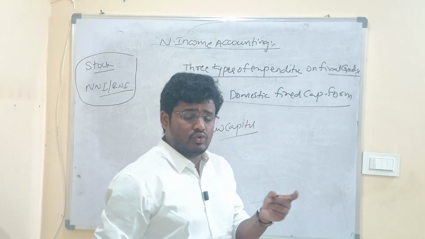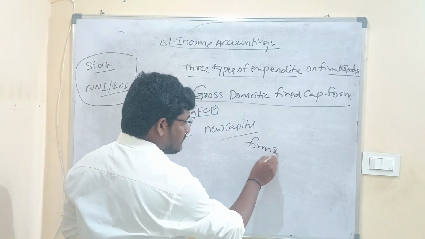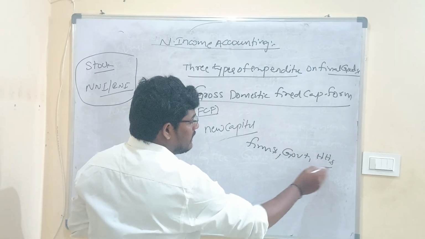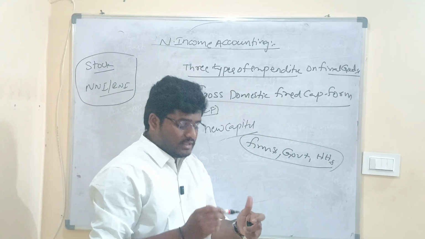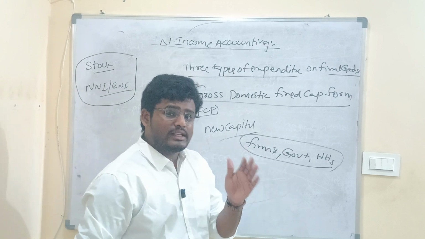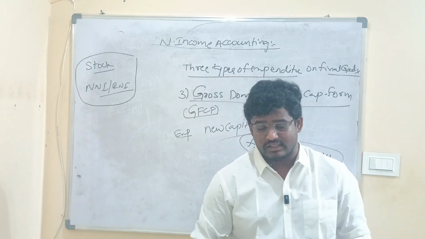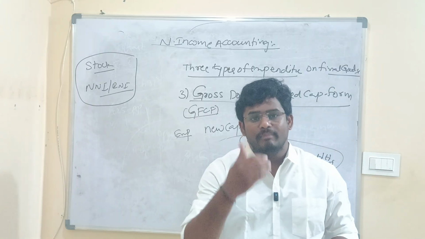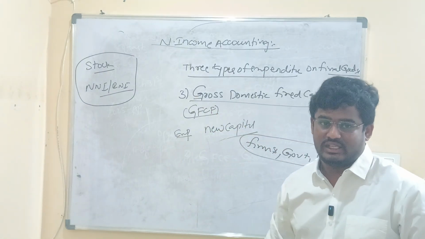Now, who is going to incur expenditure on new capital goods? Generally the firms, followed by the government, and rarely households also incur expenditure on new capital goods. So gross domestic fixed capital formation means if the expenditure is on new capital goods, we say it contributes to GFCF. కొత్త క్యాపిటల్ గూడ్స్ మీద ఉంటే దాన్ని మనం జిఎఫ్సిఎఫ్ కాంట్రిబ్యూట్ చేస్తాం. For example, if a firm buys a new machine, automatically it is contributing to GFCF.